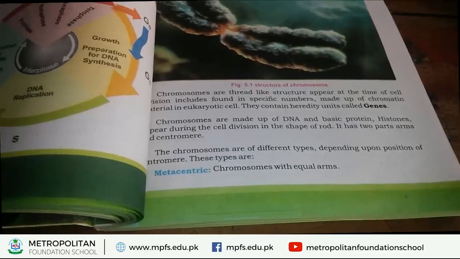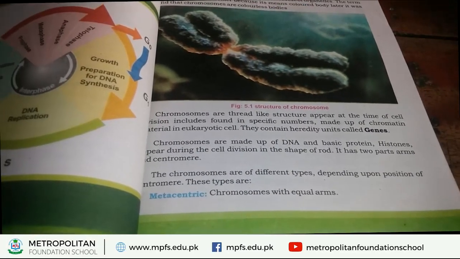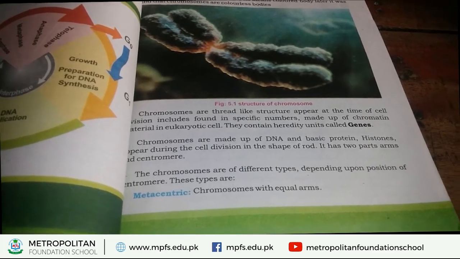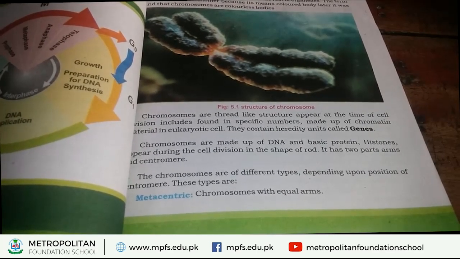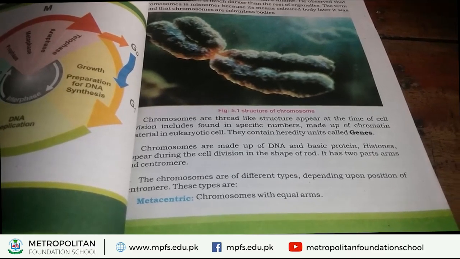Now, explain next topic, that is types of chromosome. Chromosomes are of different types. These types depend on the position of centromere.